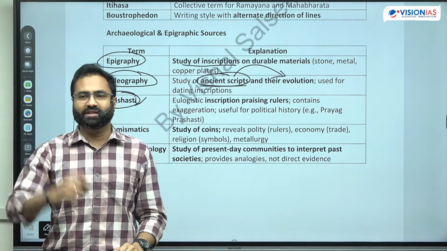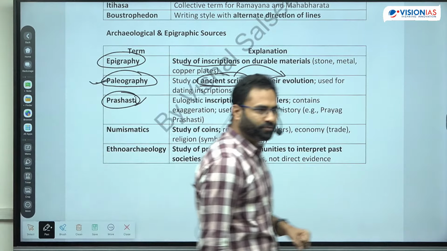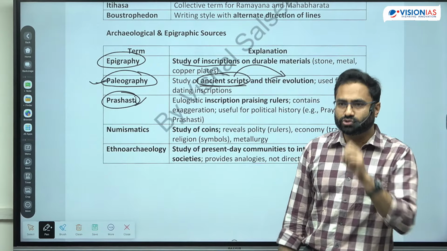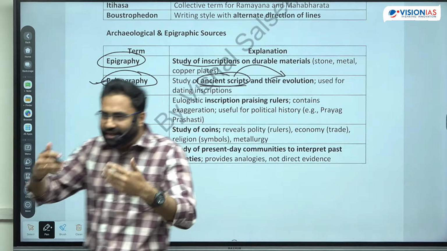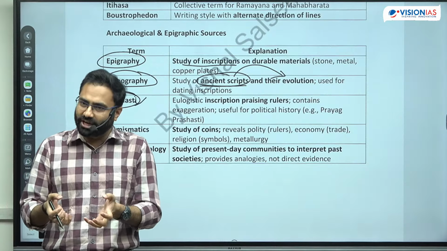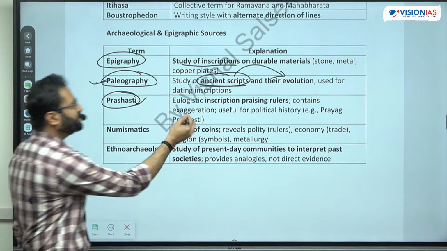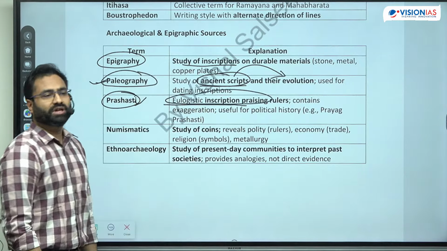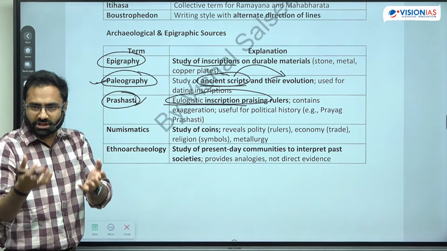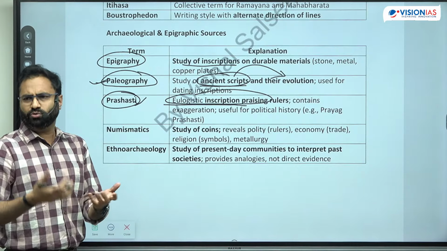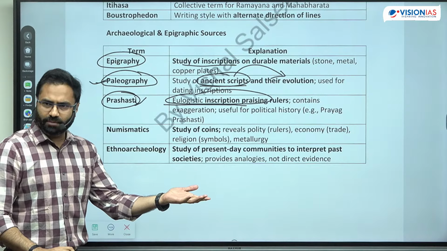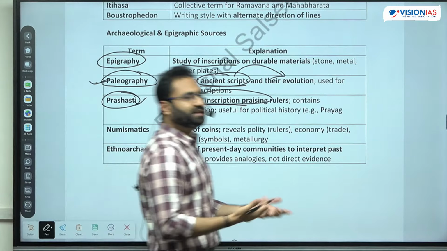Now Allahabad pillar inscription में you find the Ashok also, you find Samudragupta also, you find Jahangir also. So that is the prashasti that is being written by those people who were associated with that particular individual. So it is the eulogistic inscription praising the rulers. So generally, obviously, जब उसका court poet ही लिखेगा, so that is going to be the praise of that particular ruler, like the developmental work that were being done by that particular ruler, या maybe any other type of task.